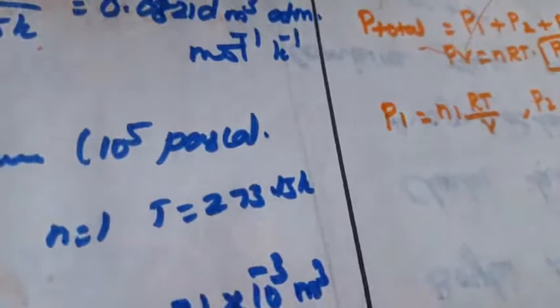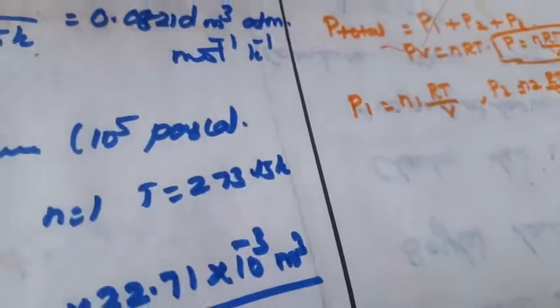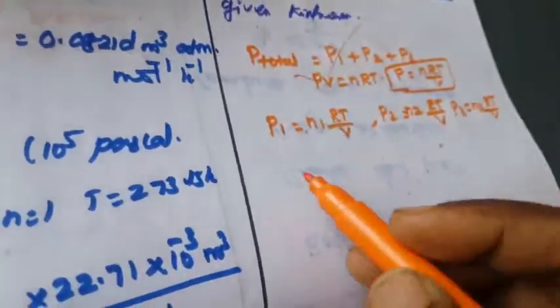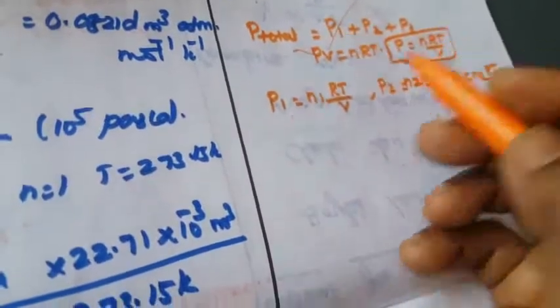Next, how to write P total? P total is the sum of all the pressures.